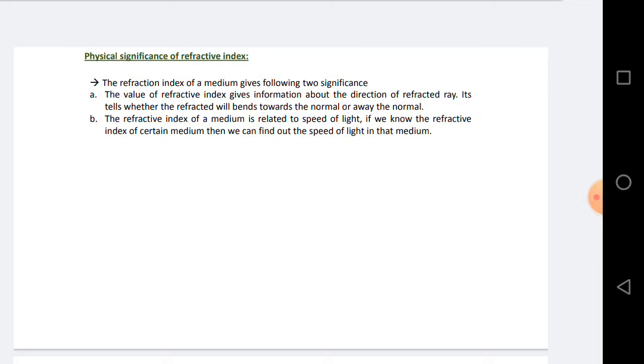And second one, we have done a problem on speed of light. If someone knows the speed of light in a medium, then he can find the refractive index of that medium. If someone knows the refractive index of a medium, then he can find out the speed of light in that medium by putting the formula mu is equal to c by v. So these are the two physical significances of refractive index, how we signify refractive index in the real world.